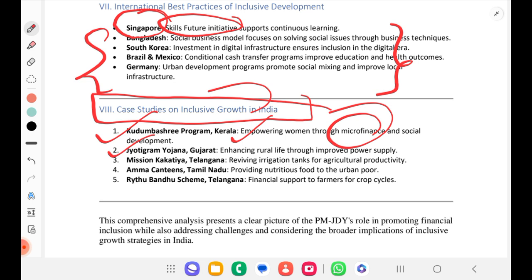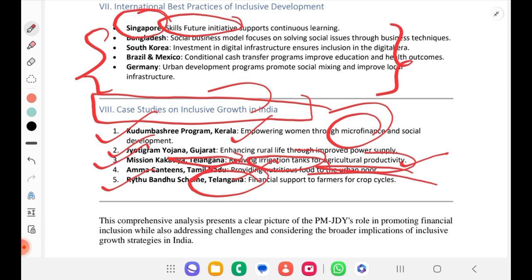Then Mission Kakatiya, Telangana, for irrigation or agricultural productivity. So you can see irrigation tanks. We have studied in agriculture also. Amma canteens in Tamil Nadu for food for urban poor. And then Raitu Bandhu scheme in Telangana, for farmer support. These and all you have read in different chapters. The only thing is whether you are making use of it or not. That is the only thing.